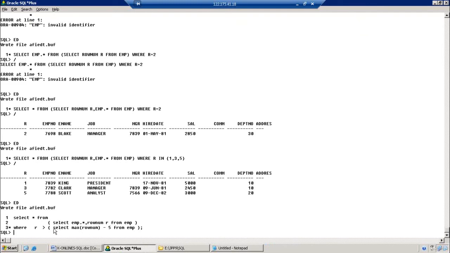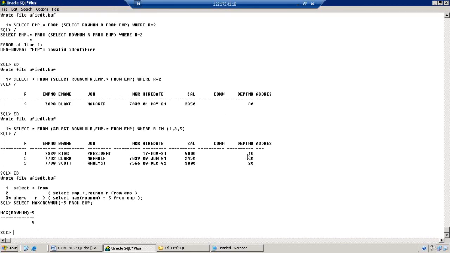Observe why it works. First I execute this query: select max of ROWNUM. What value is returned? What is the maximum row number? 14 minus 5, we are getting 9. The result is correct.